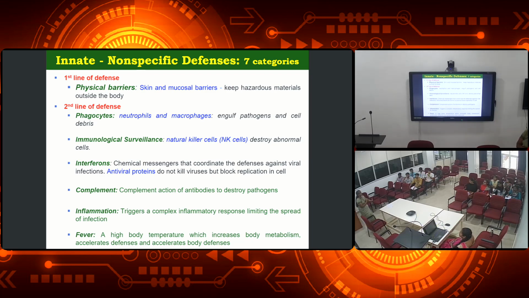Okay, then as I told you already, when the pathogen gets into our body, our skin will be protecting us. Our skin also has sweat glands and so on. The acid or chemical which is present in our sweat also lyses the pathogens. Or in case it is entering through the nose, we have small hairs in our nose that act as a filter, and that will also filter out the pathogens.